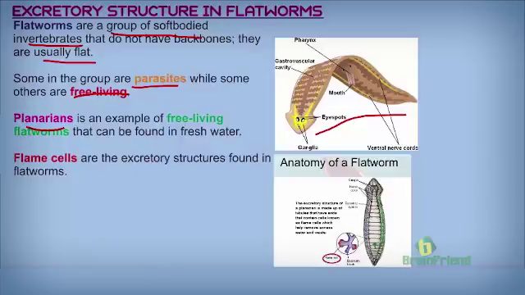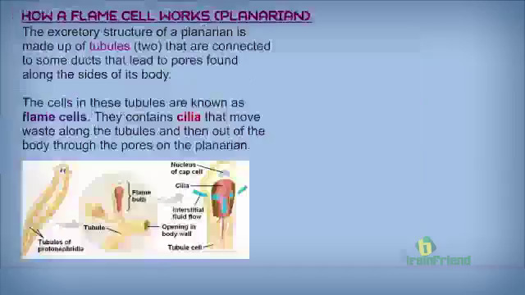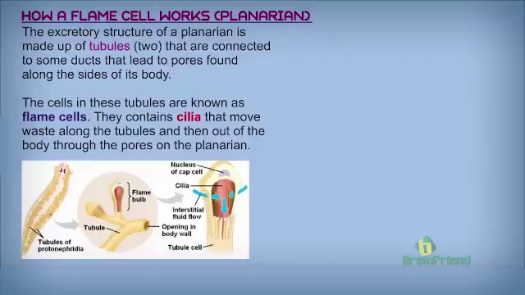The structure the planarian uses for excretion is known as the flame cell. So how does this flame cell work? Let's take planarian as an example. The planarian has two tubes within it that serve as excretory structures. These tubes are branched. At the tip of these branches, we find cells known as flame cells.